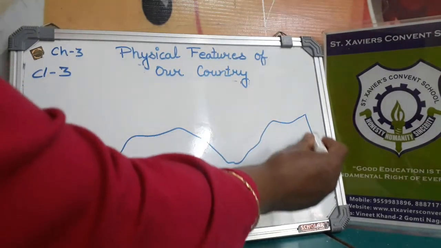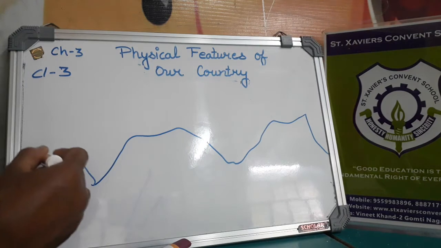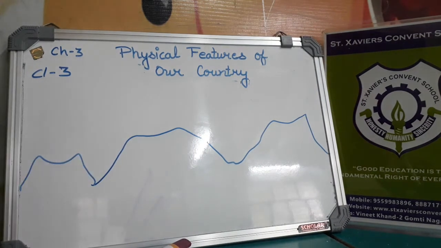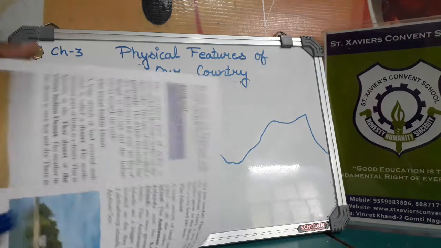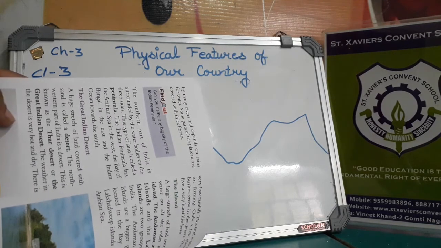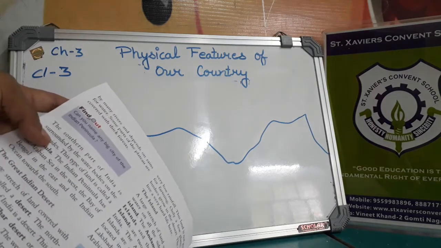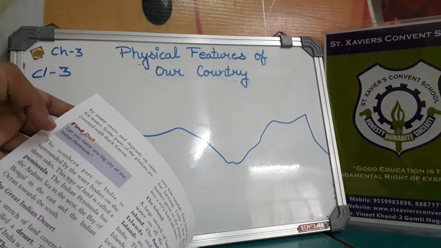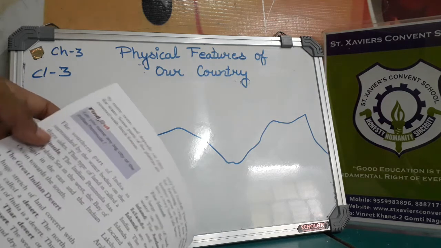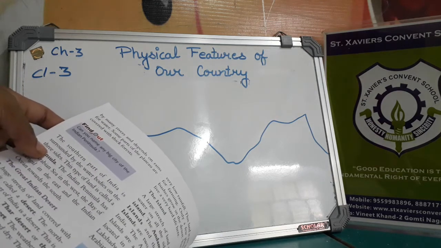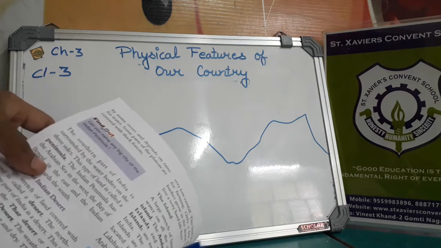This is called a plateau. The southern areas have a flat and uneven surface, and it is also called the Deccan Plateau. It is surrounded by many rivers. The southern part of India is surrounded by many rivers, but it depends only on rainwater. Some parts of the plateau are covered with thick forest.